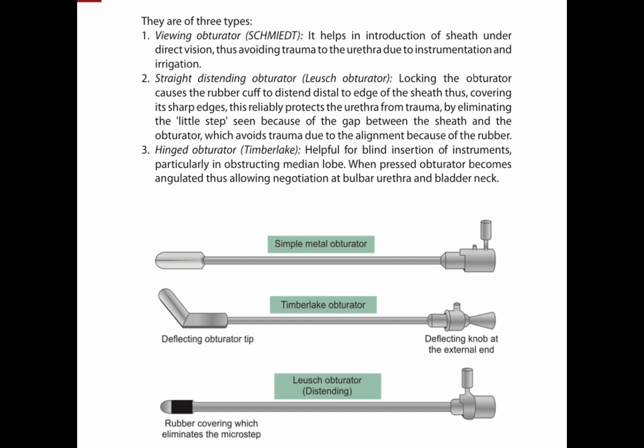The Timberlake, or hinged, obturator has a hinged portion at the tip, and the purpose of this portion, when you are inserting the scope blindly, is to help deflect the obstructing median lobe away from your insertion.